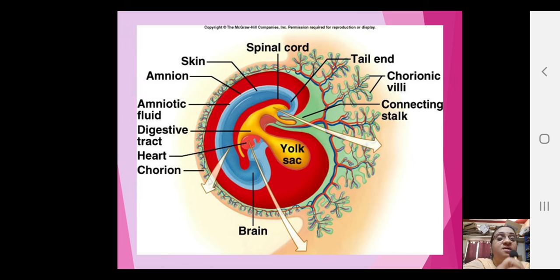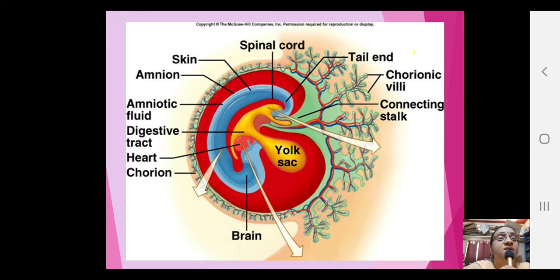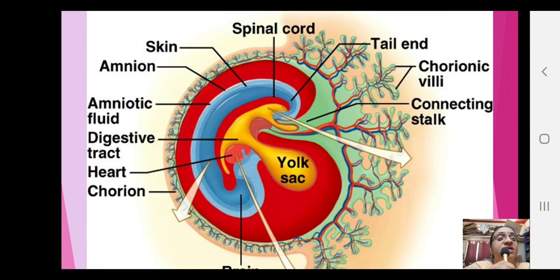You see a picture of this, you just observe, children. Here I am showing you the chorionic villi. I am just zooming in. Yes, chorionic villi you are seeing, children. You are able to see the amnion. The amnion also is an extraembryonic membrane, and actually the baby is present. The fetus is present in the amniotic fluid.